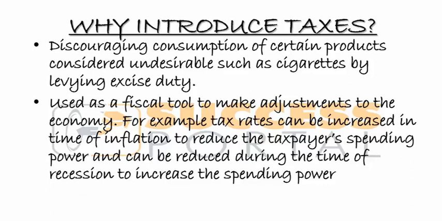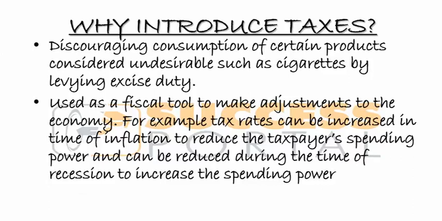So then where the government sees a lot of people have a lot of money circulating, right? People have a lot of money, or there's a lot of money in circulation. What they will do, they will impose taxes so that they reduce the amount of money circulating, or they reduce the spending power of people, right?